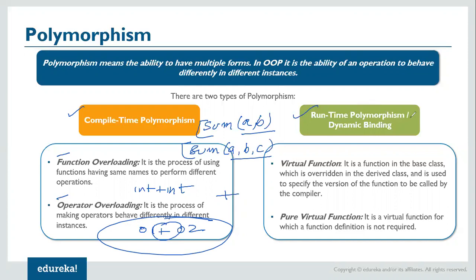Then we also have runtime polymorphism, which is known as dynamic binding. In the case of virtual functions, how is it implemented? Let's see. It is a function in the base class which is overridden in the derived class and is used to specify the version of the function to be called by the compiler.